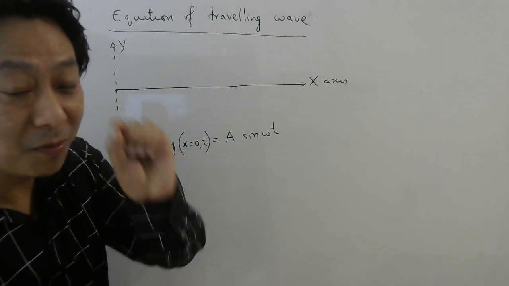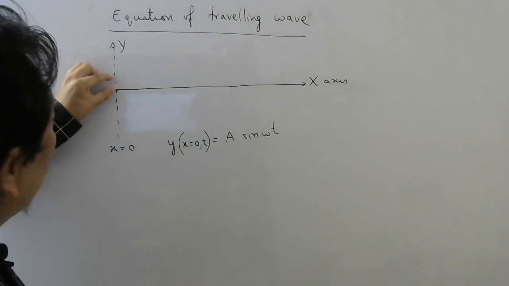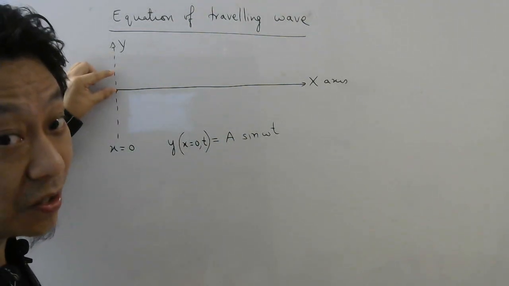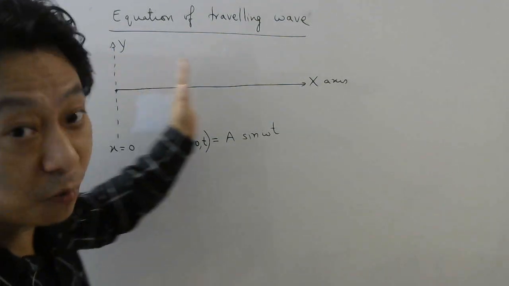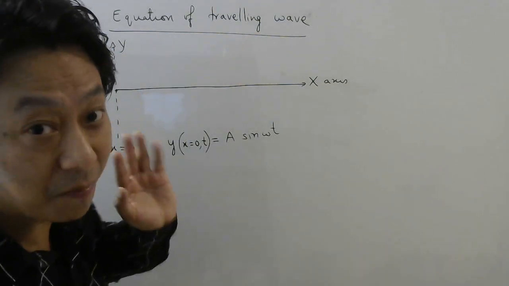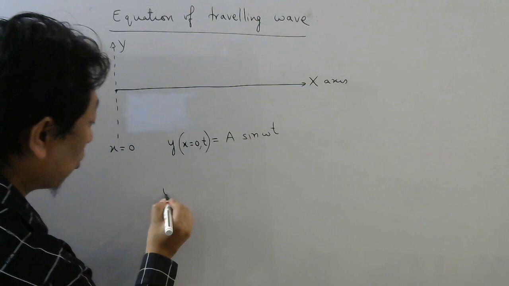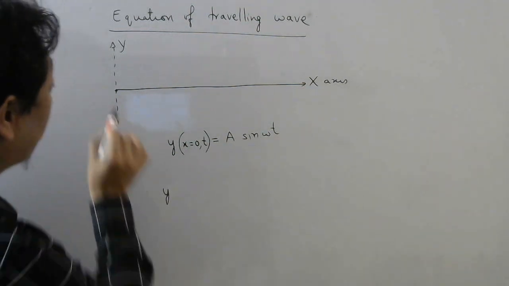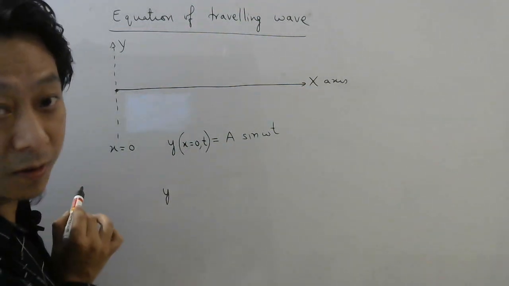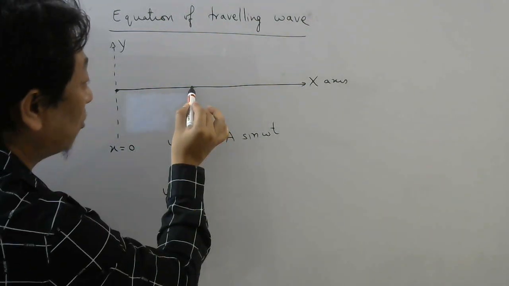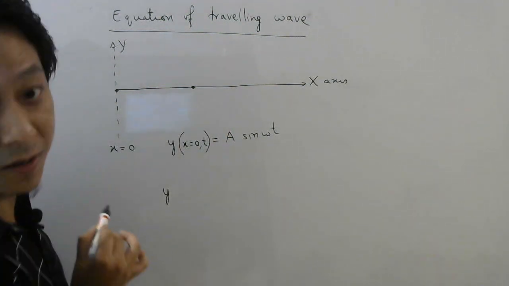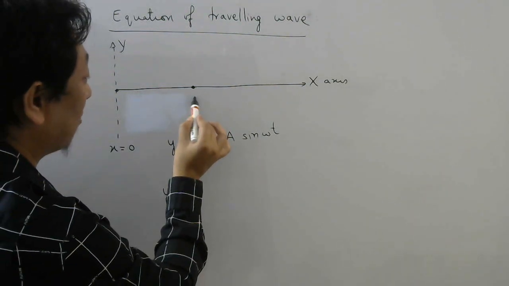Now, you know from the previous concept that whatever displacement or disturbance you create here will travel forward and reach here after some time. So if I want to know the displacement not of this particle, which is at the origin, but of this particle, let us say this particle's name is P.